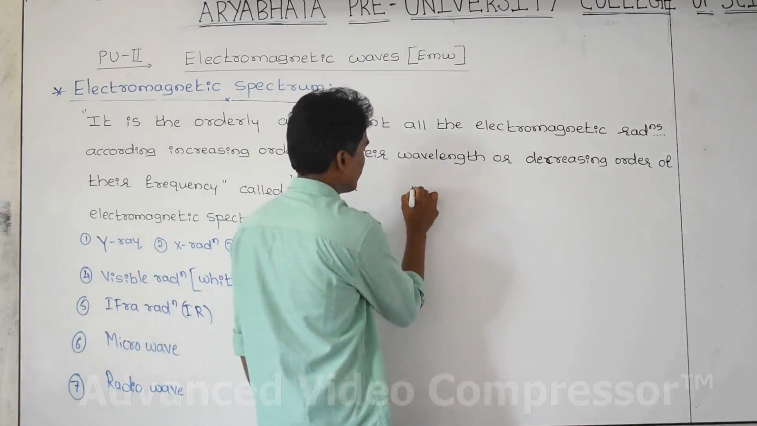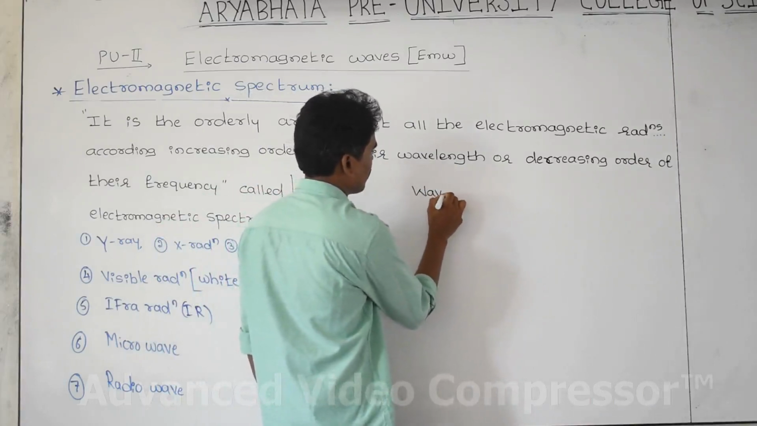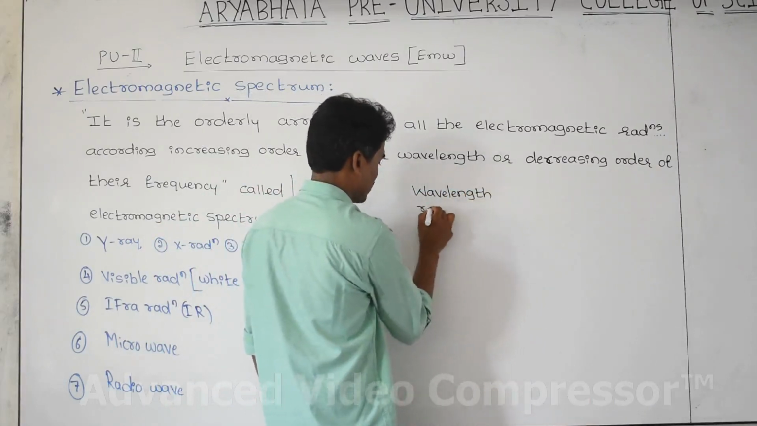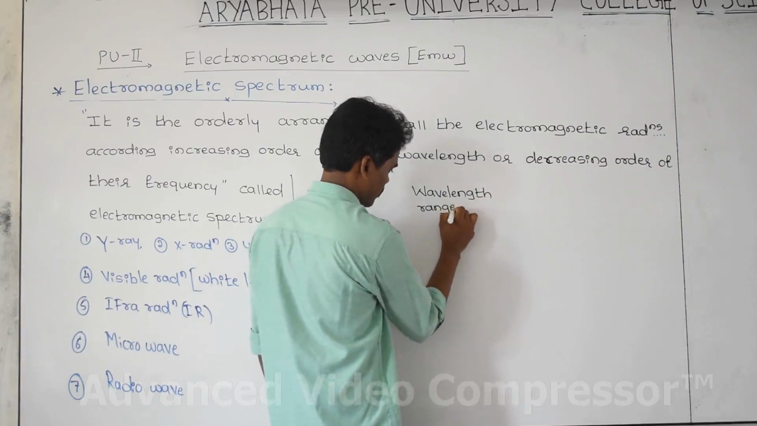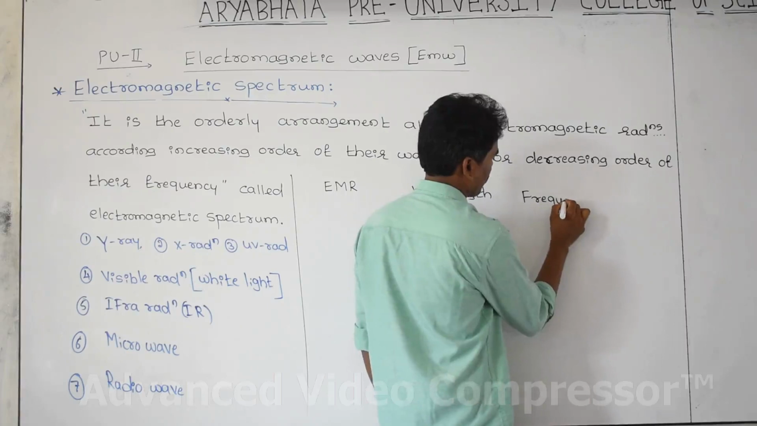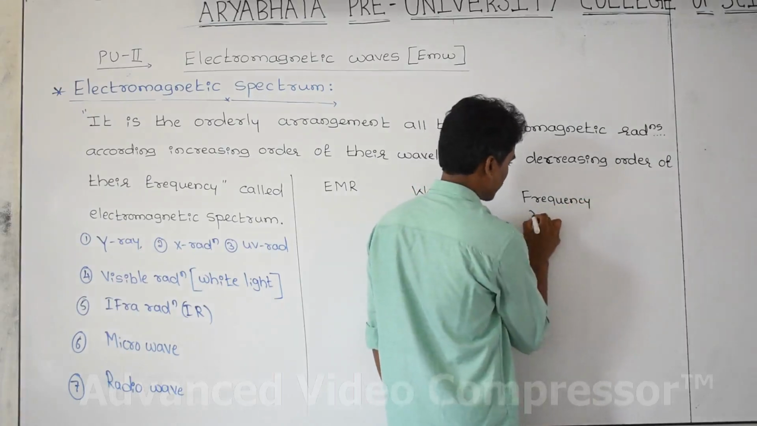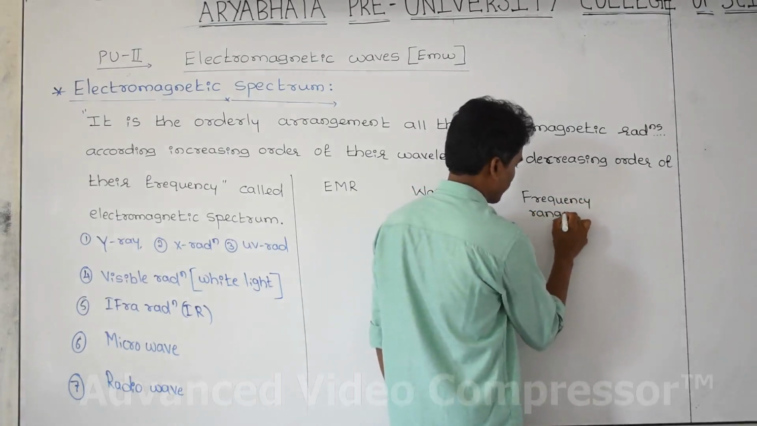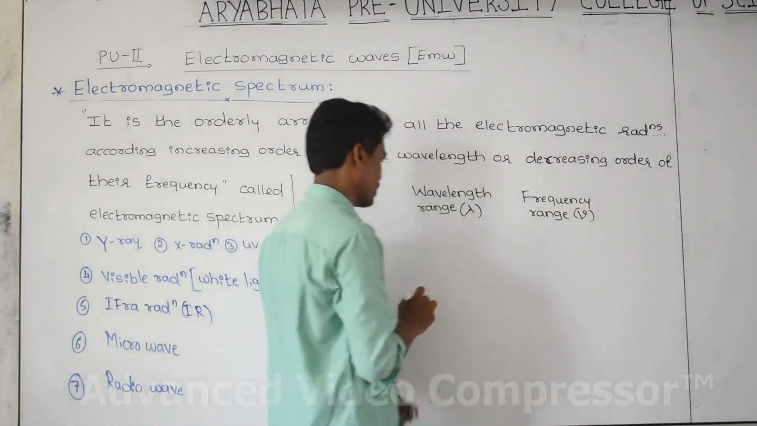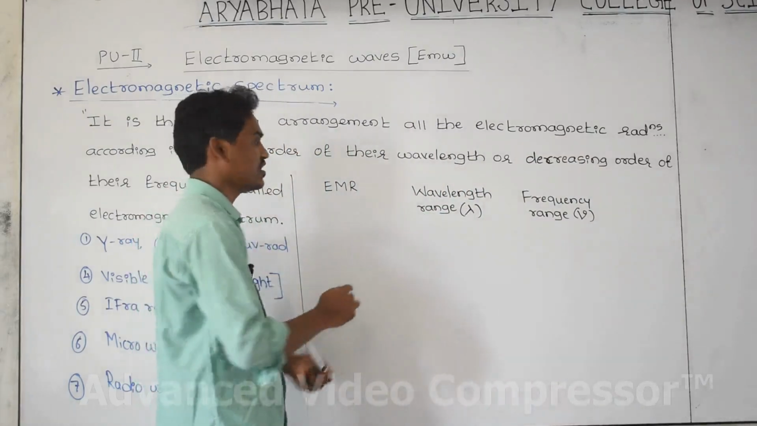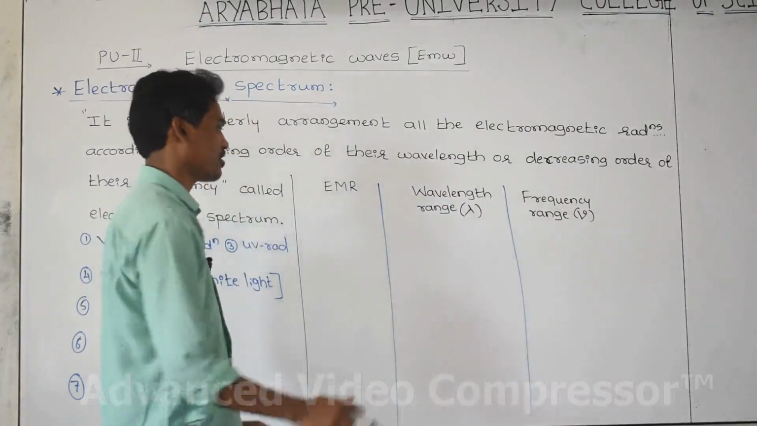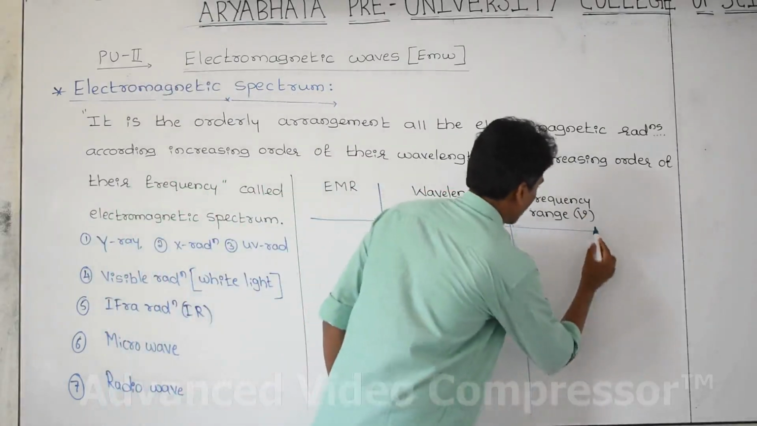and its wavelength range and its frequency range we can study. Frequency range also we can study. This is indicated as nu, this is indicated as lambda, and we can study one by one each and every electromagnetic radiation and its wavelength and its frequency. That is, one by one we can study.